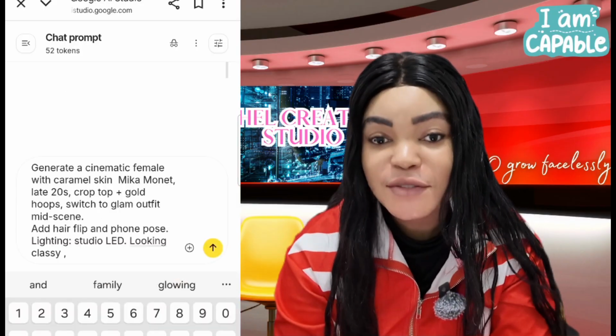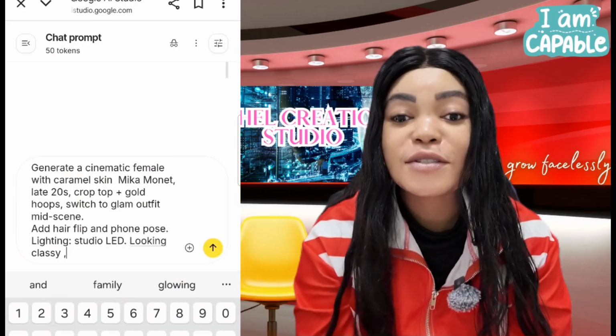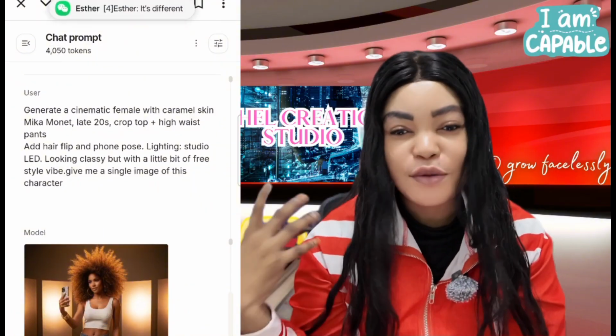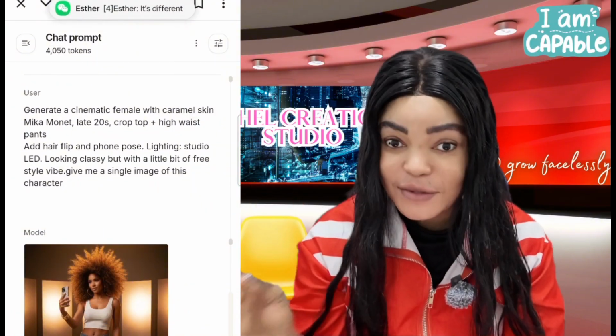Right now, we are generating Mika. Gorgeous. Now we have generated Mika. As you can see, Mika is looking very beautiful with a little bit of Afro vibes, which is awesome.